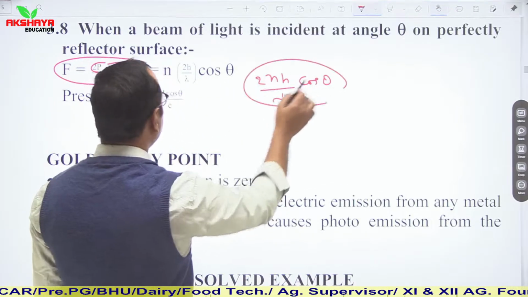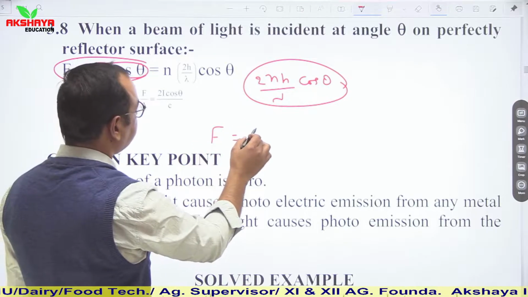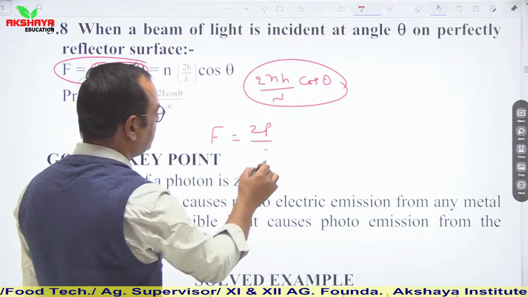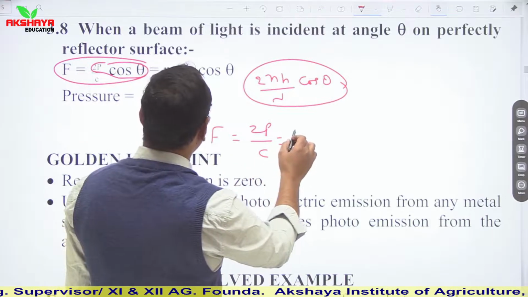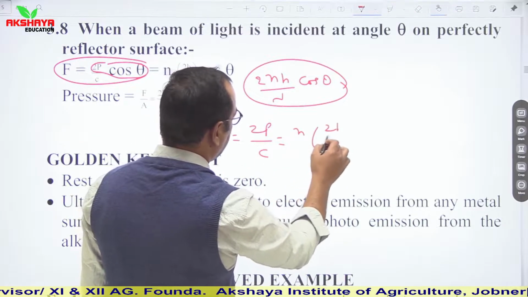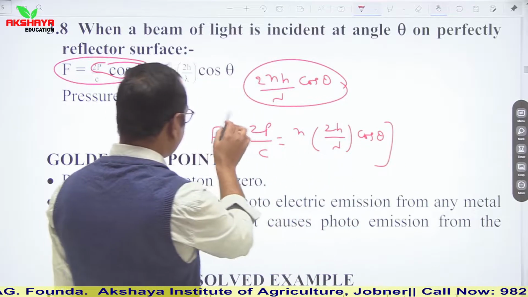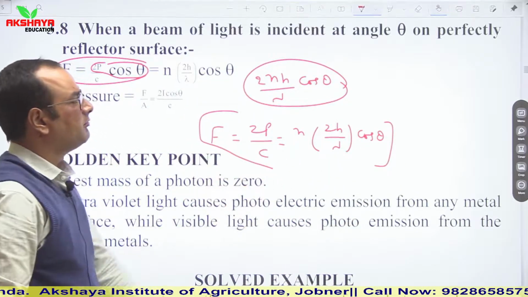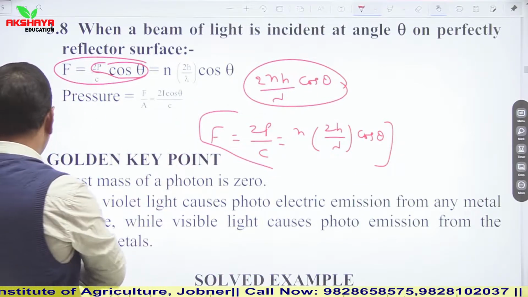So you can say that your force is F is equal to 2p upon c, and value of p can be written as n into 2h upon lambda cos theta. So this is the relation when it is incident on a perfectly reflecting surface with angle theta.